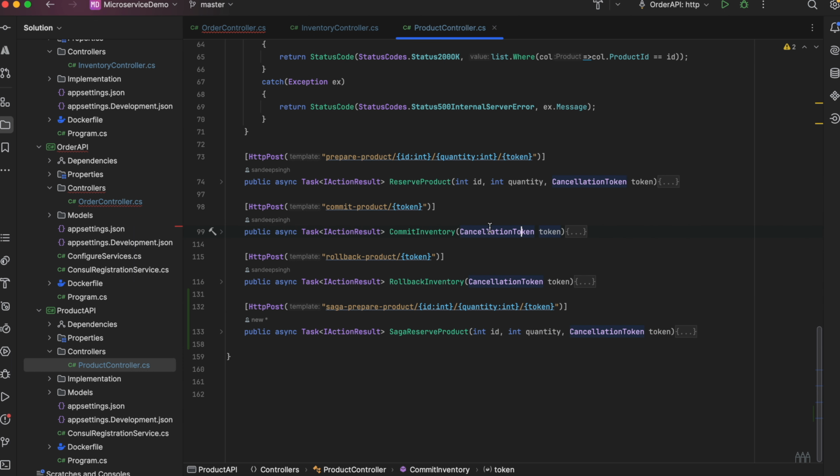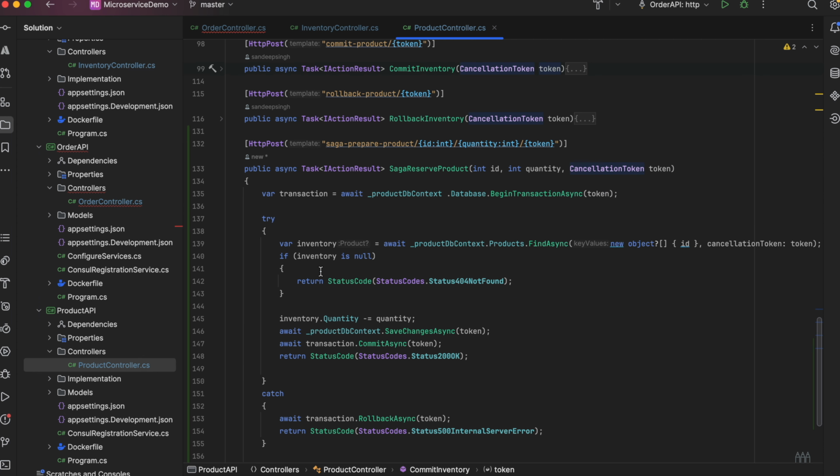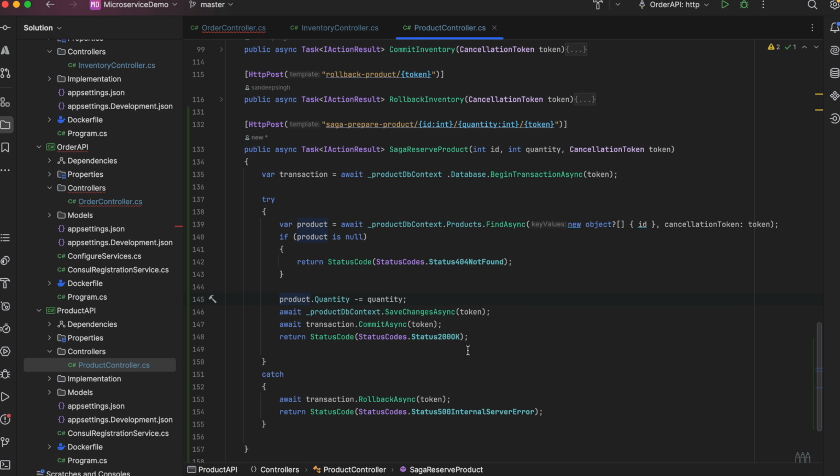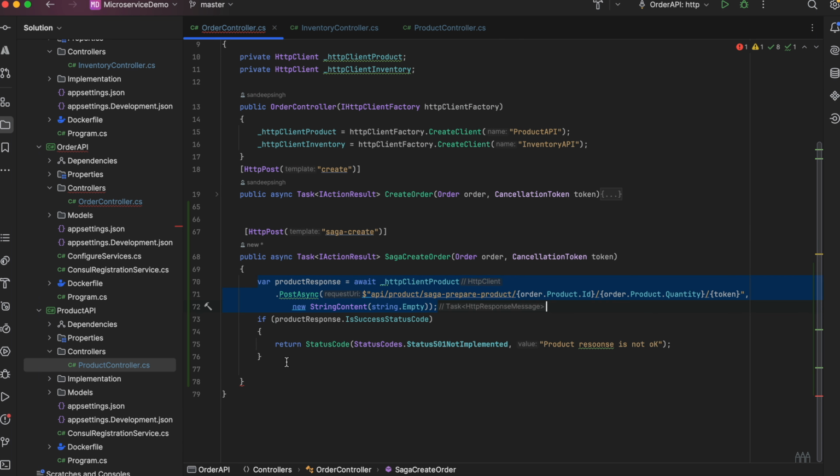So what's happening in the product Saga reserve product? We are checking the product. Okay, if it's there, we would be deducting the quantity and we would save the changes in the database and we would commit it. So now we cannot roll back it, right? Because rollback is not a choice in Saga pattern. We have the compensate. That we would understand how it works.